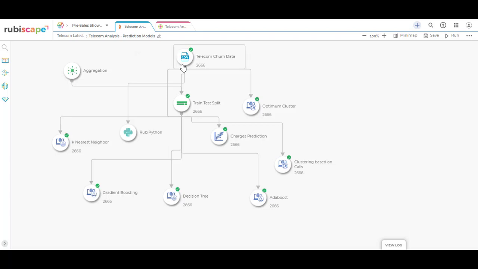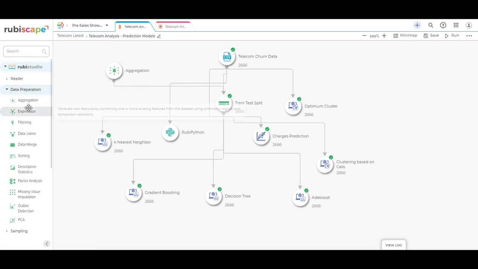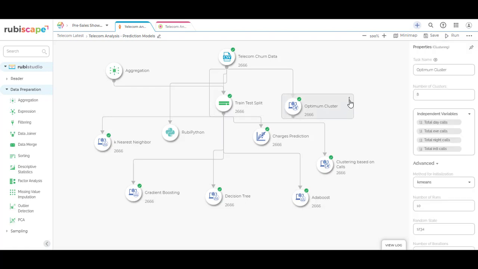Once the dataset has been acquired in the model, we can apply several data management and data preparation functions like we can see here. In this model, we use aggregation and the sampling test split method for processing the data further. Here we've used optimum cluster to configure it for the number of clusters to be created along with its independent variables, and also set up the method for initialization, the number of runs, and the random state along with the number of iterations to be considered.